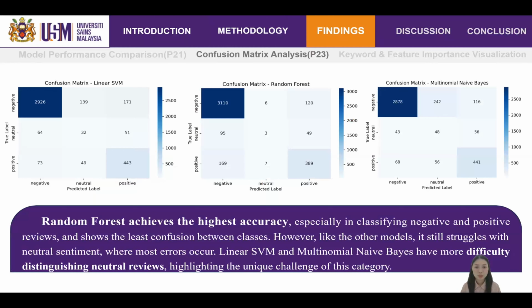This confusion matrix shows the results for 3 types of sentiment. Random forest has the highest accuracy and the fewest mistakes, especially for negative and positive reviews, but all models, including random forest, still find it hard to get neutral reviews right. Linear SVM and Naive Bayes also struggle more with neutral sentiment. This is a common problem in text analysis.